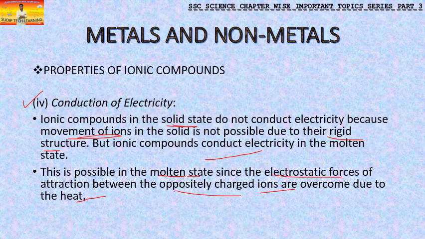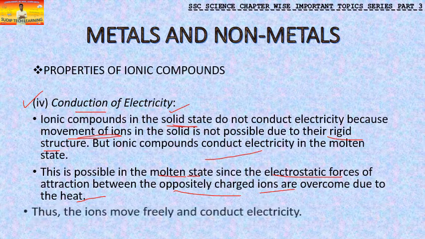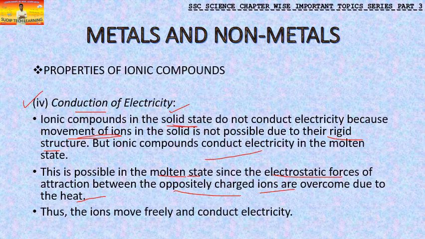When there is movement of ions, obviously there will be conduction of electricity. This is an important point you have to know: whenever any question comes for conduction of electricity, if there is movement of ions, remember there will always be conduction of electricity. Thus the ions move freely and conduct electricity.